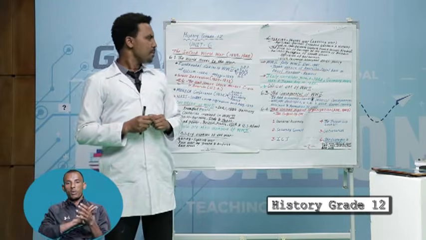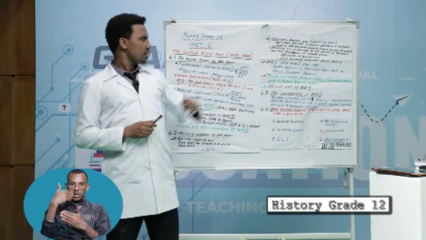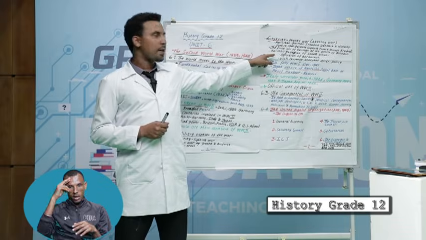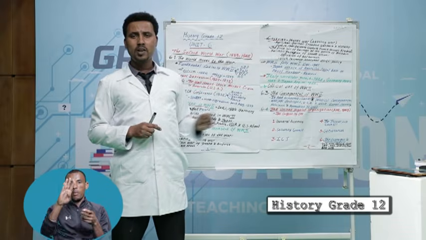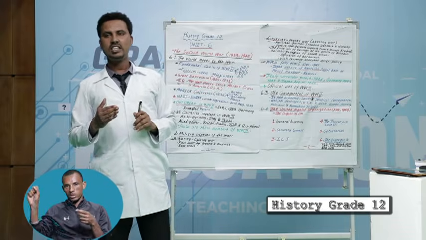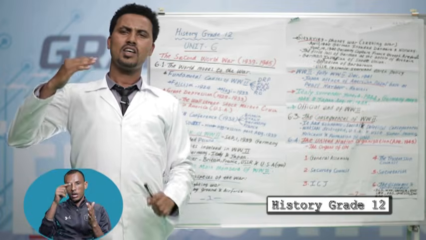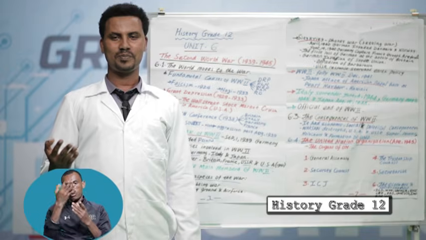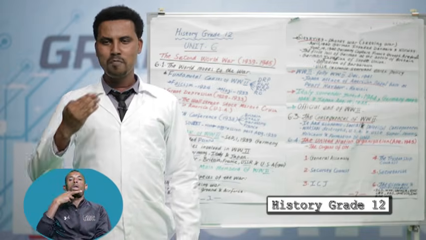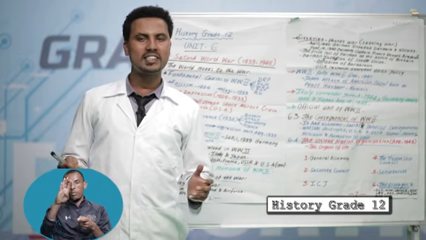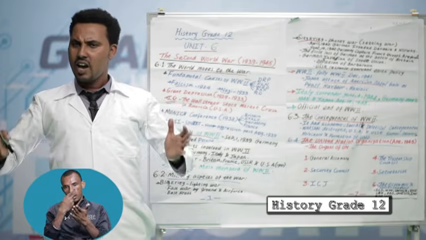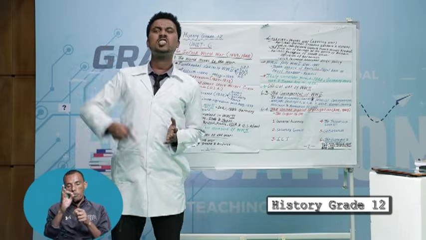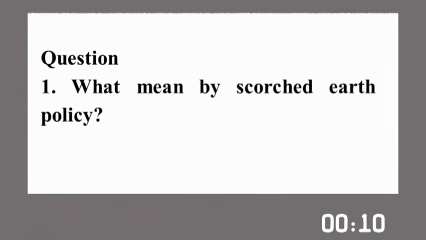The next time, Adolf Hitler launched Operation Barbarossa. Operation Barbarossa meant the Nazis conquering the eastern part of Europe, especially Russia. Operation Barbarossa failed because of the action of Russia, the scorched earth policy.